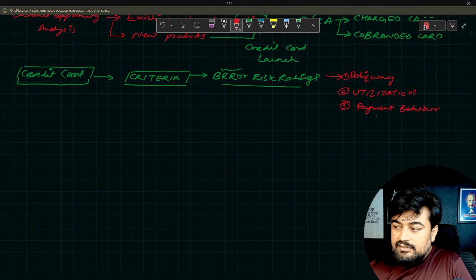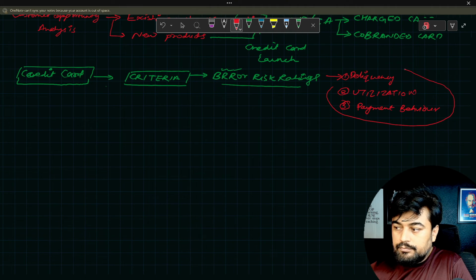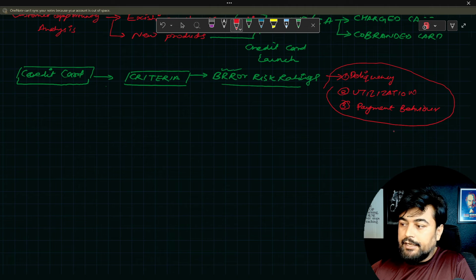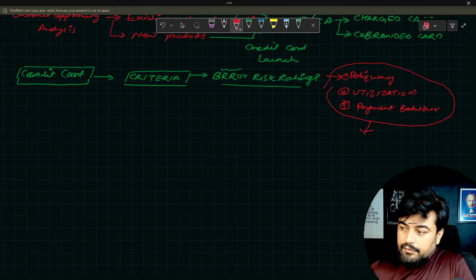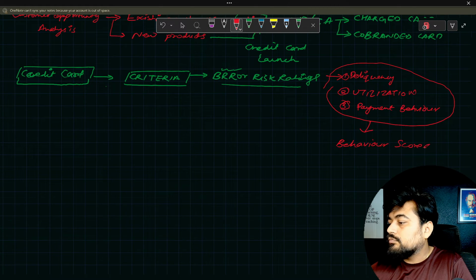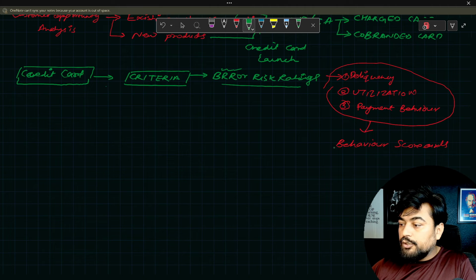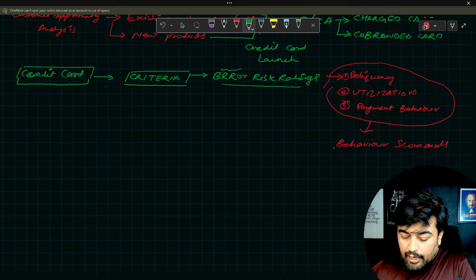Now all these three things, this whole bunch which we created here, is converted into behavior scorecards. This is very important.